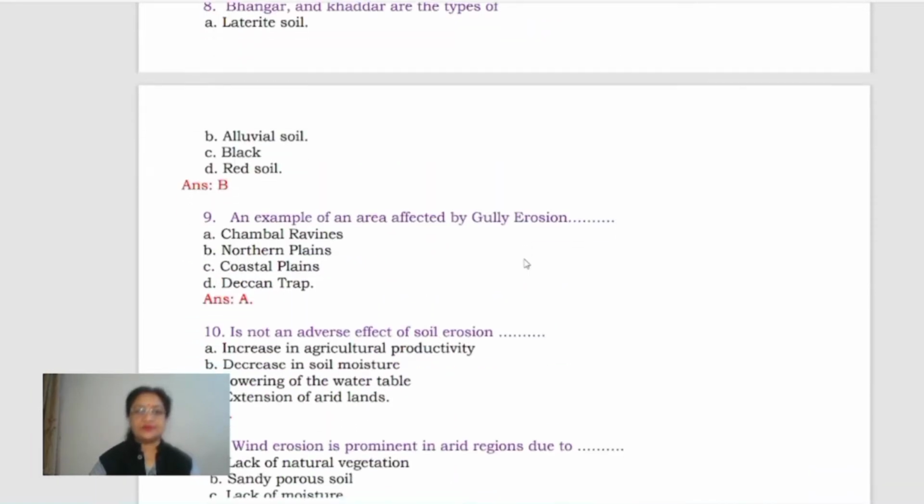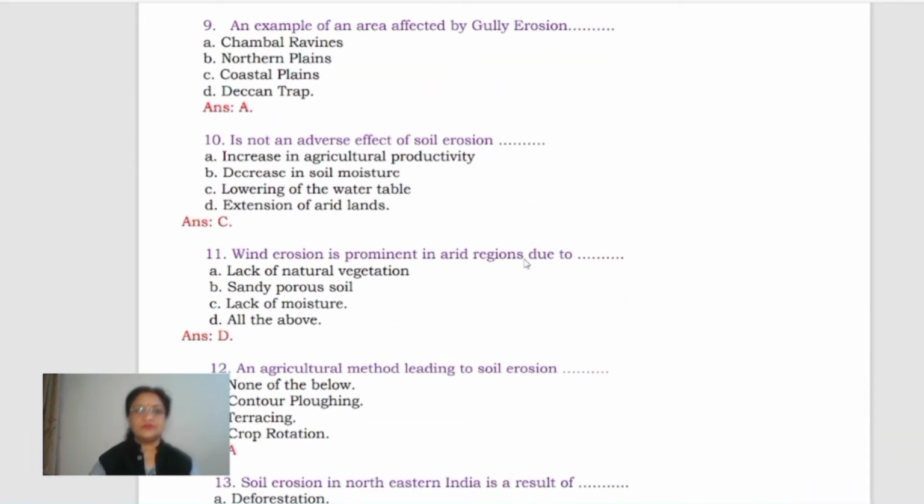Okay. An example of an area affected by gully erosion is the Chambal ravines. Right? Chambal is known for it. Clear? A lot of undulated land has developed because so many gully ravines have developed. Deep gullies have been formed, and that has caused the entire area to become a total wasteland. It's not used at all for anything, right? So that is the Chambal ravines.